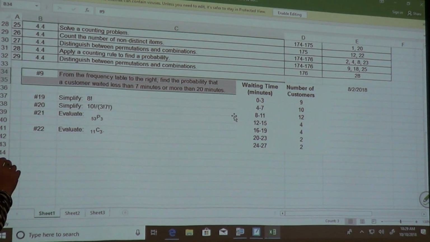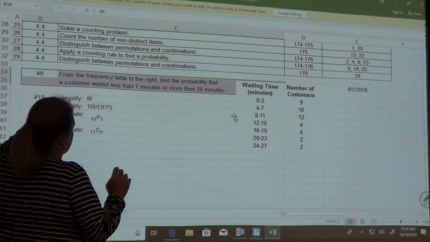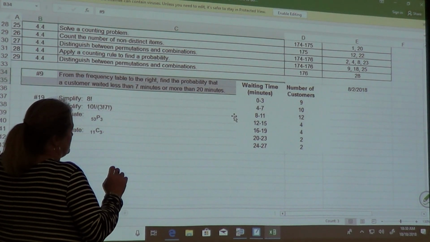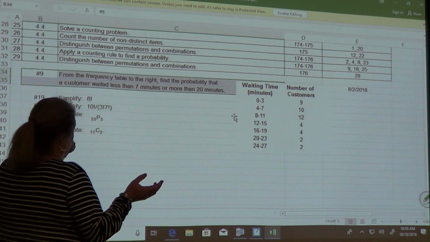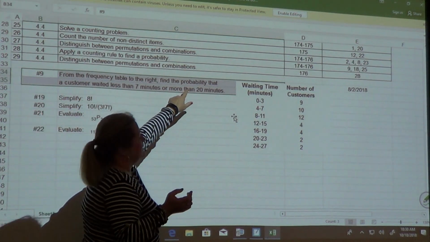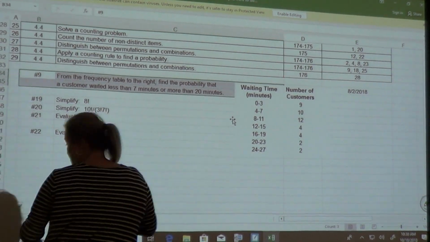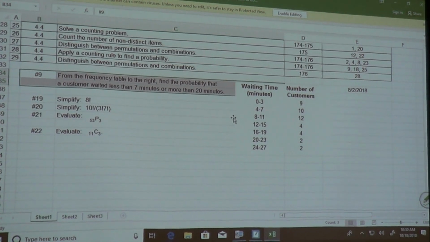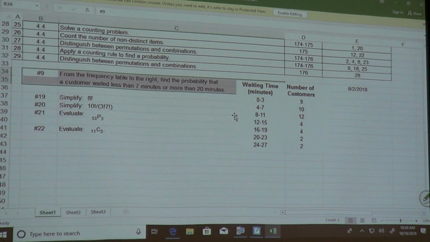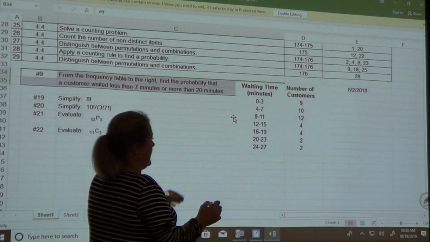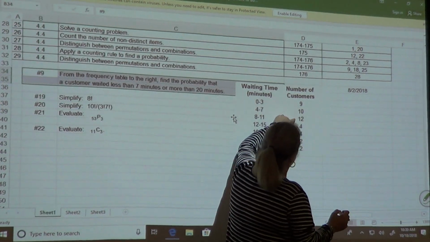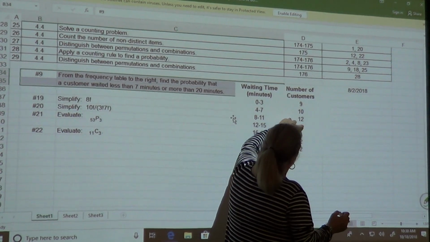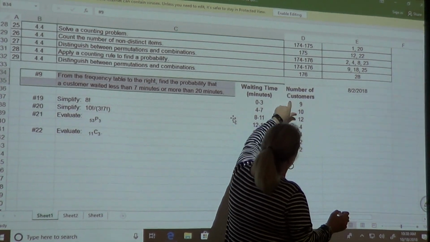From the frequency table to the right, find the probability that a customer waits less than 7 minutes or more than 20 minutes. Probability is what makes me happy over total. So how would I get total? Add everything up.